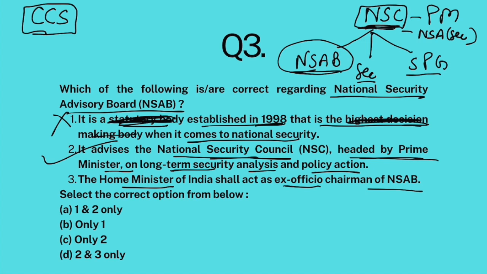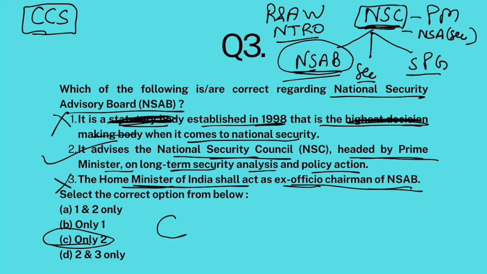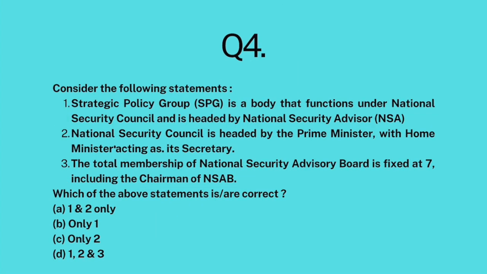Now, National Security Advisory Board recently, a former RAW chief, Research and Analysis Wing, and former NTRO, National Technical Research Organization chief, was made the chairman of NSAB. Home Minister is not the ex officio chairman of NSAB. Anyone can be the chairman of NSAB. That is decided by Prime Minister. So only two statements are correct. The answer is C. Question number 4.